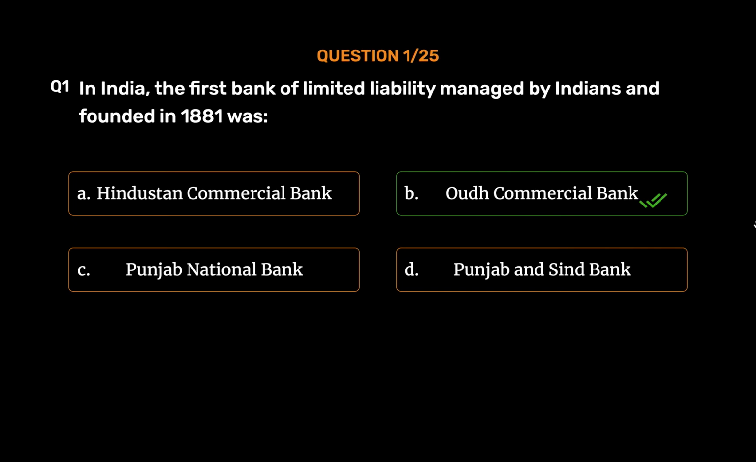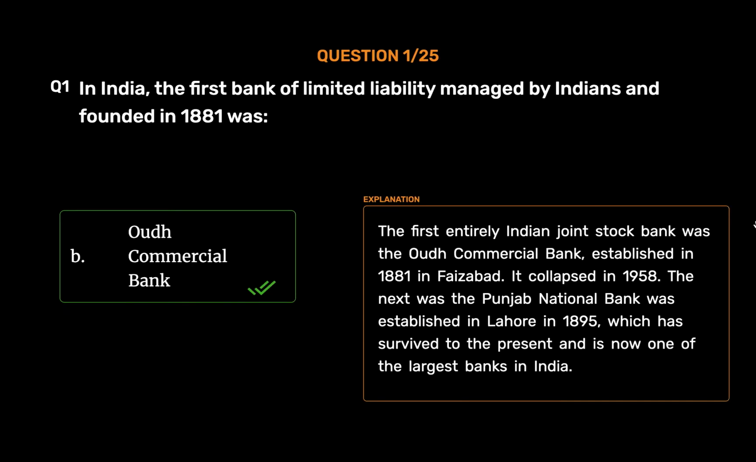Oudh Commercial Bank. The first entirely Indian joint stock bank was the Oudh Commercial Bank, established in 1881 in Faizabad. It collapsed in 1958. The next was the Punjab National Bank, established in Lahore in 1895, which has survived to the present and is now one of the largest banks in India.